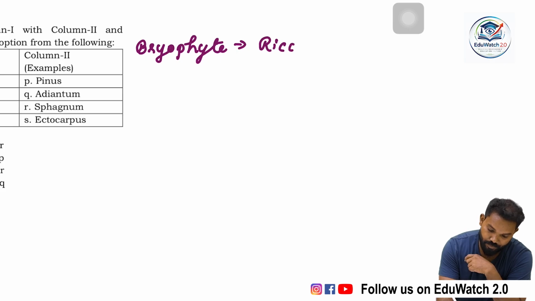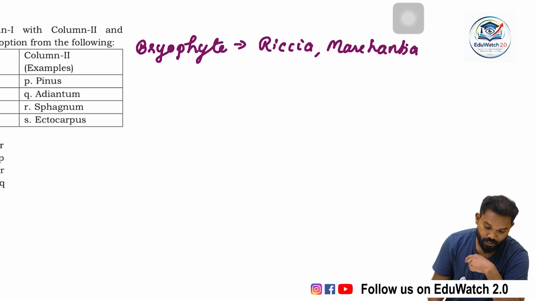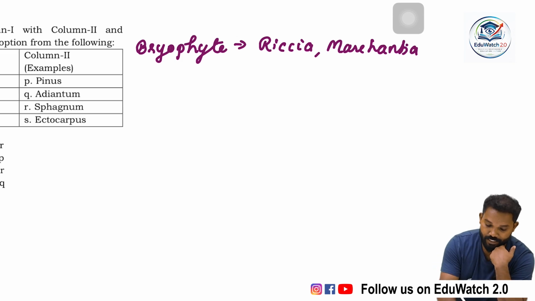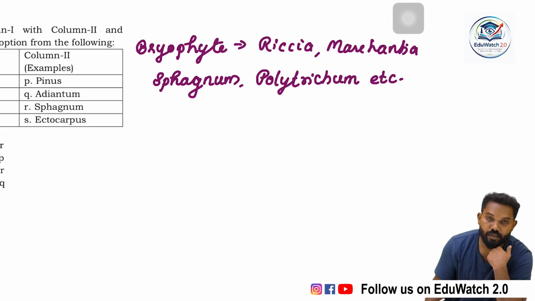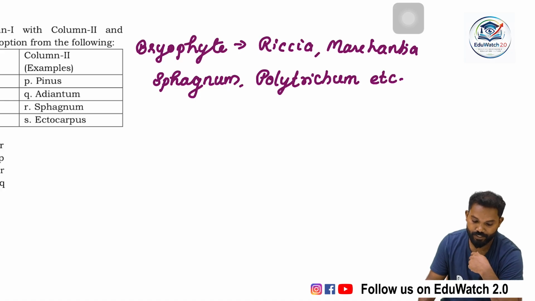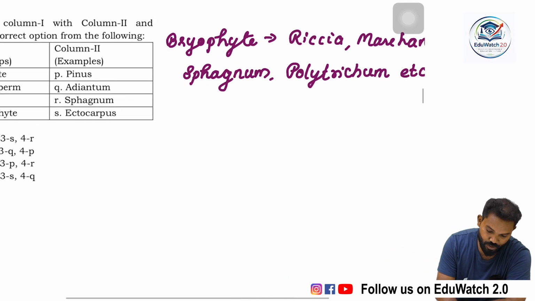Liverworts: Riccia, Marchantia. Then mosses such as Sphagnum, then Polytrichum. These are bryophytes.